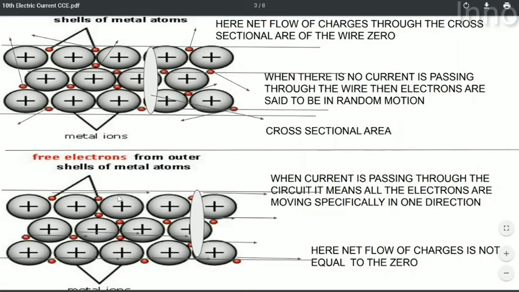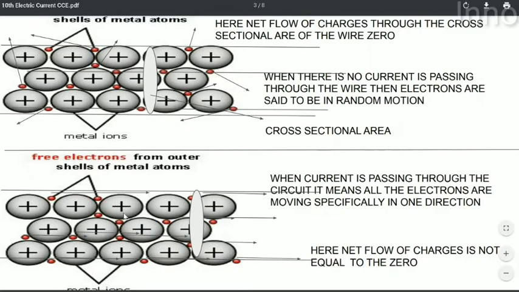Here in the conductor in which current is passing, all the electrons are specifically moving in one direction. So here the net flow is not equal to 0, because all the electrons are moving specifically in one direction.